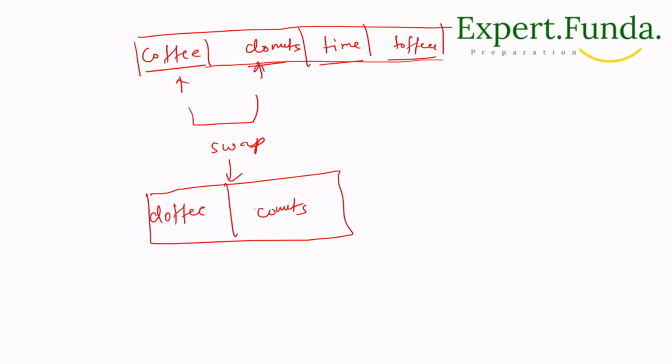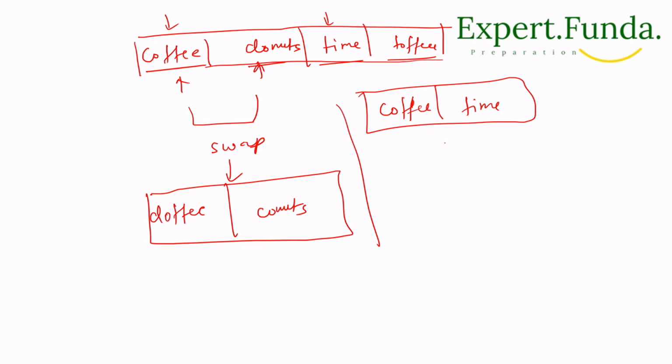As you can see, we can pick two different names. Next time the possibility will become this and this one, right? So the second time we will take coffee and time. Got it? Then we do the swap similarly and get some value. Similarly, we'll take the combination of this one and then toffee. But this will not work because the names are the same. It will not be valid, right? Toffee and coffee will remain the same.